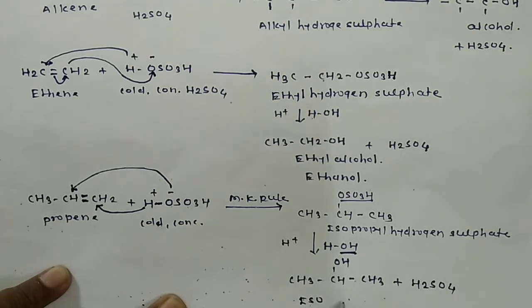So we get isopropyl alcohol as our main product, and sulfuric acid is regenerated.